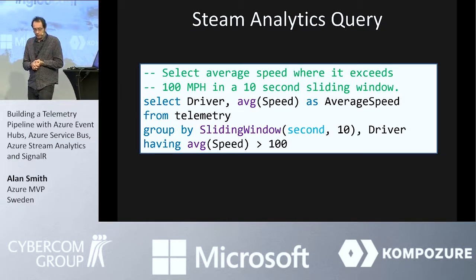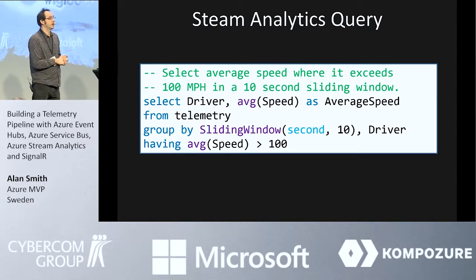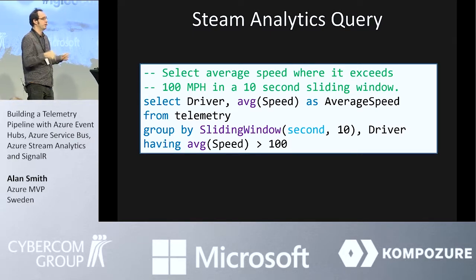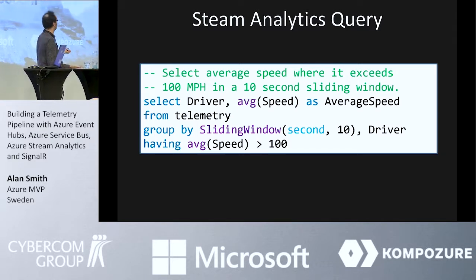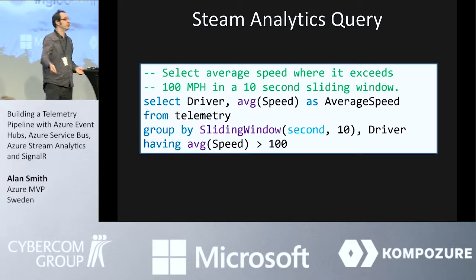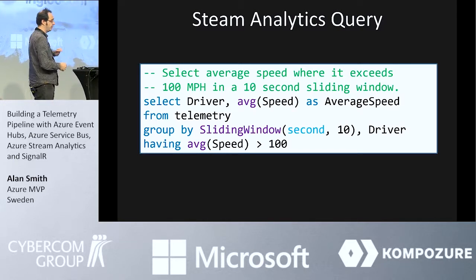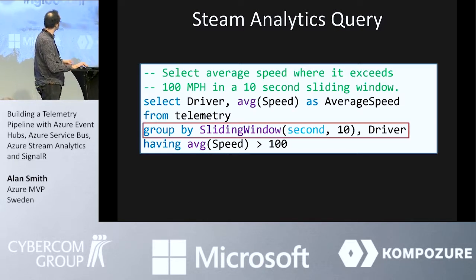So if this is a real-world system, you can use this for issuing speeding tickets. If you're a car rental company monitoring telemetry data on the rental cars, you may want to issue warnings or send text messages if people are driving your cars too fast. In the gaming world, you can use this for issuing achievements. You've driven at a certain speed for a certain time, you get the gold achievement for speeding.